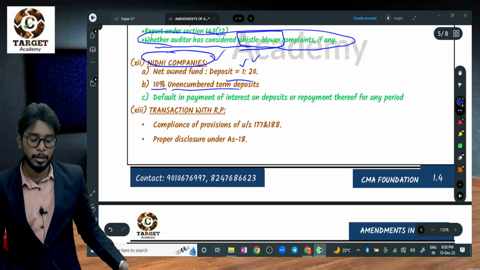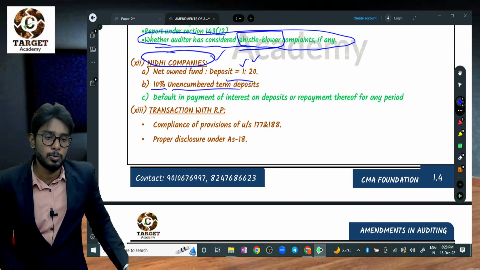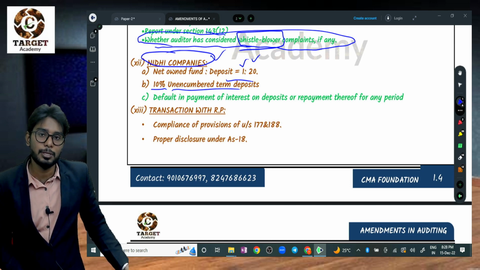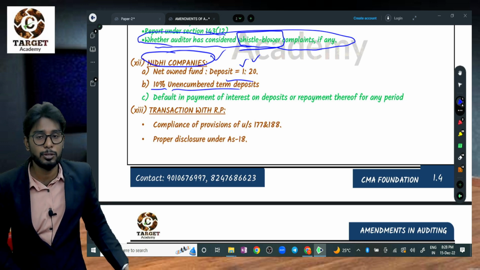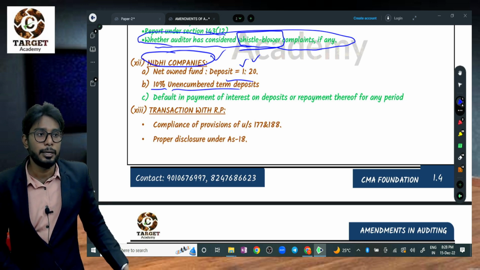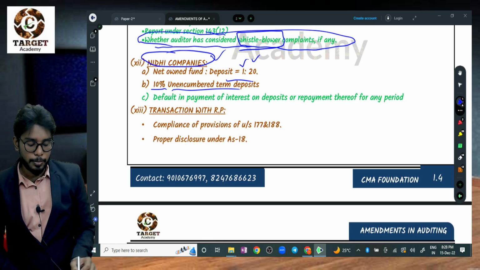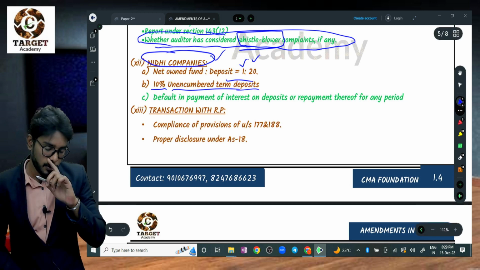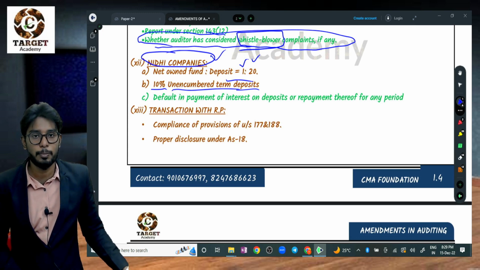And 10% unencumbered deposits. Whatever deposits they have taken from the public, they should not give the entire deposits as loans to other parties. They need to maintain 10% as a fund separately, because if any person withdraws the money before the due date, the company is able to pay the amount to the person. Only then will the company run. Otherwise the trust will break down, and everybody will ask for their money to be repaid again. That's why they need to maintain 10% unencumbered deposits. That means 90% of the deposits are allowed to be given as loans to other parties, but 10% should not be.